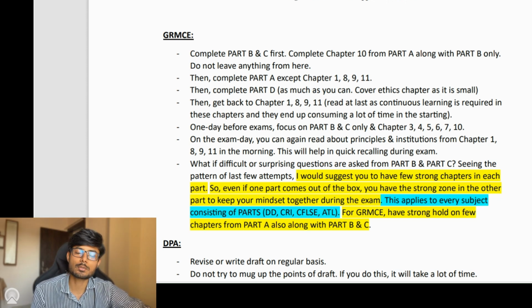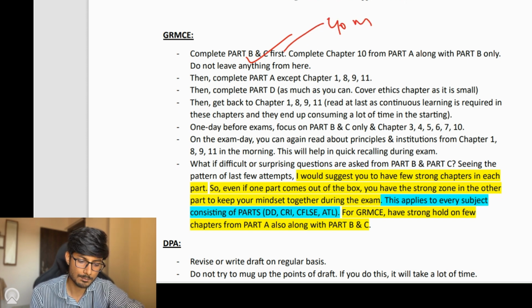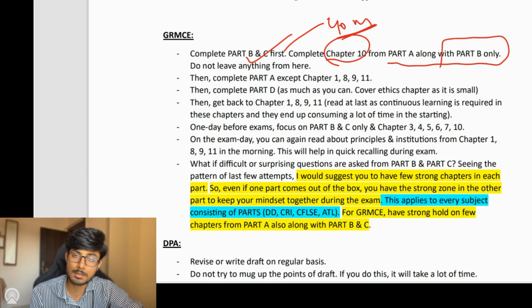Let's first start with GRMC. In GRMC, you should complete part B and C first: risk management, internal control, and reporting, which is a 40 marks portion. When you are completing B and C, complete chapter number 10 from part A along with part B only, that is risk management, because in previous attempts, they have asked questions from chapter number 10 in the risk management portion. Do not leave anything from here. Complete each and every topic from part B, C, and chapter number 10.